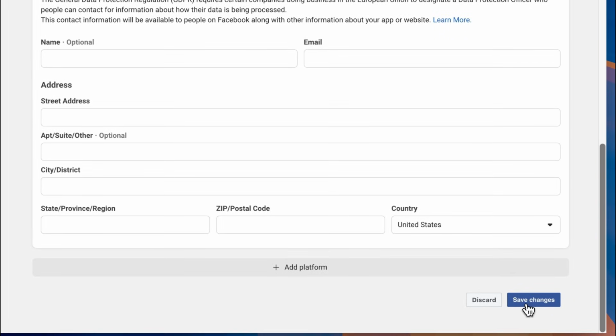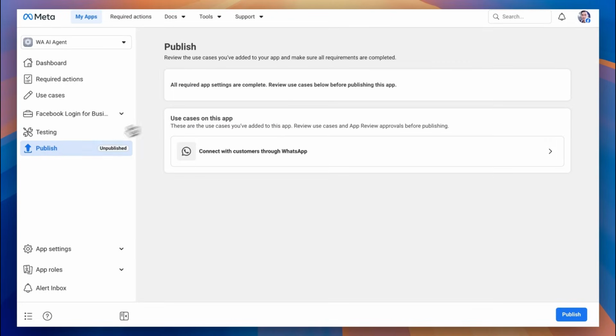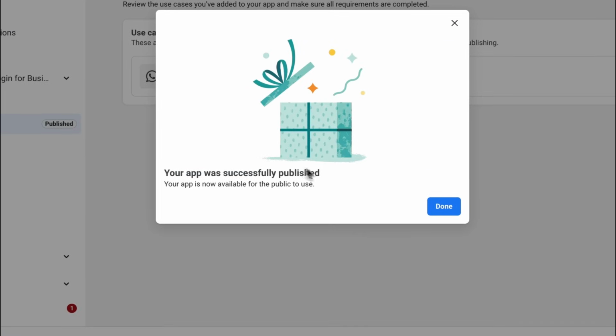Alright, so for now you can just save the changes and then go ahead and do the verification. And then come back to publish and click on publish. And that is it. It is published. The WhatsApp AI agent is now live on your phone number.